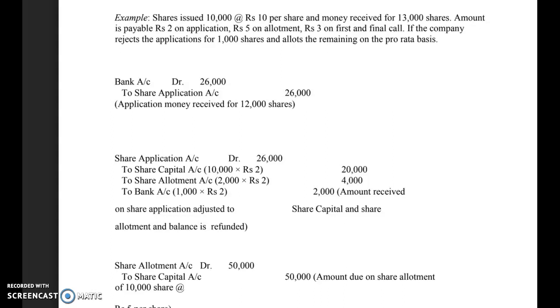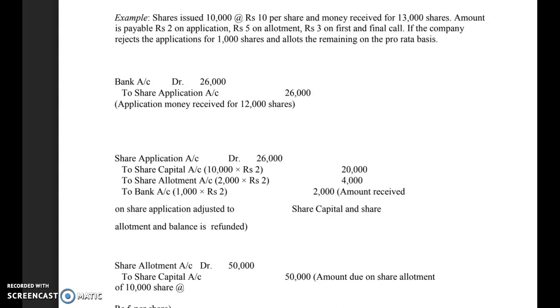First entry will be bank account debit to share application account with 26,000, that is on 13,000 shares at the rate of rupees 2 per share, rupees 26,000. Now that 26,000 will be used by the company accordingly. First of all, in the second entry, share application account will be debited with 26,000 to share capital account because 10,000 shares are there. Application money rate is rupees 2. So 20,000 will be received by the company to share capital and to bank account.